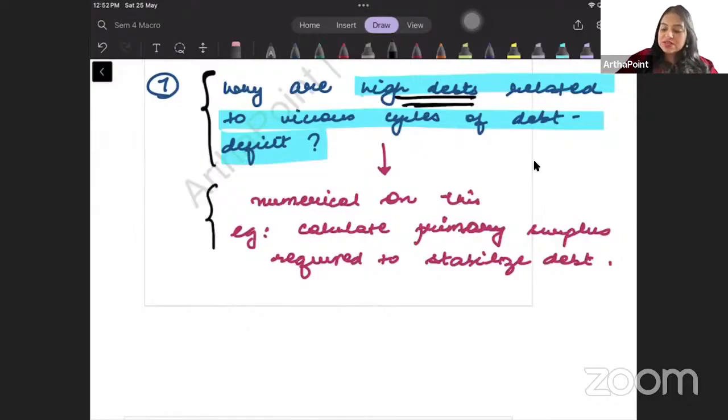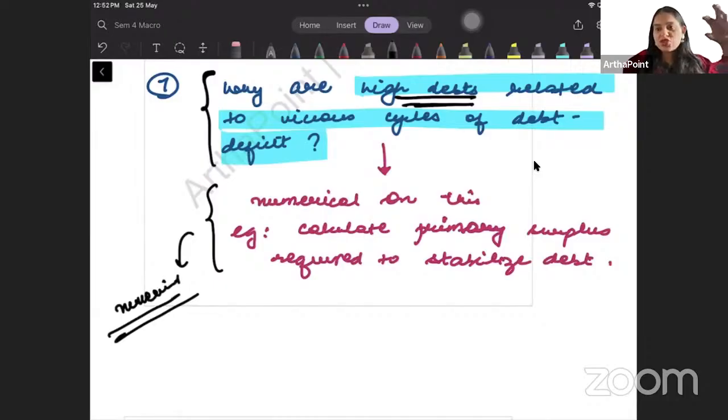Again, on this, there can be a numerical that can be asked, right? So they can ask you that if the government is taking this much debt last year, how much deficit would it cause this year, and so on and so forth. Yeah, how much surplus is required to stabilize the debt. So this kind of numerical can be asked in exam, and you need to make sure कि आप इस unit से related इन numericals को properly practice करें.